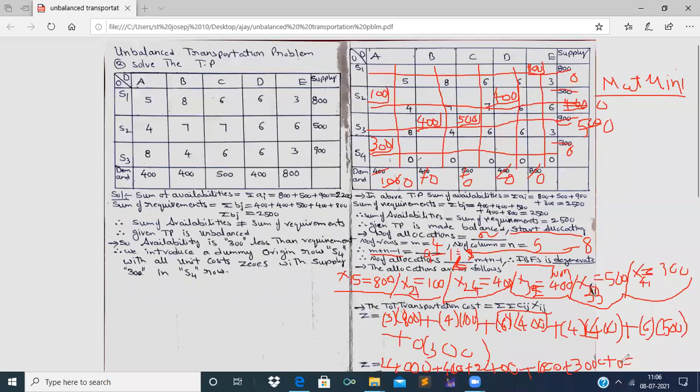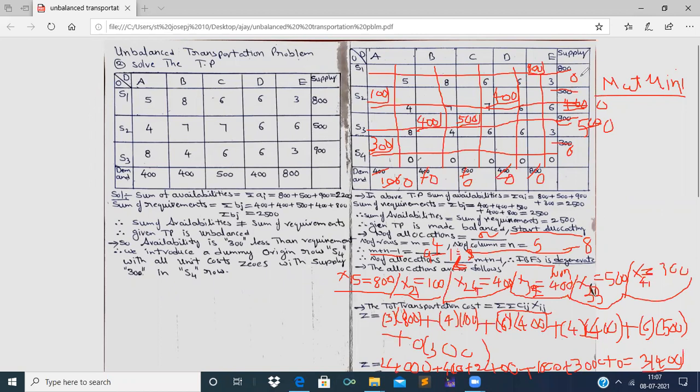Now let us find out the transportation cost. 24,000 plus 400 plus 2,400 plus 1,600 plus 3,000 plus 0 is equal to 31,400. So it is the total transportation cost.